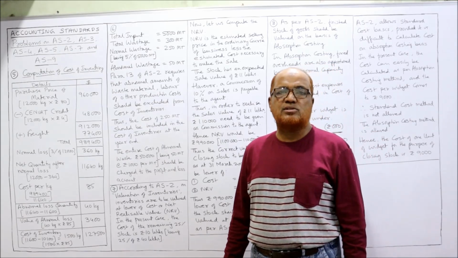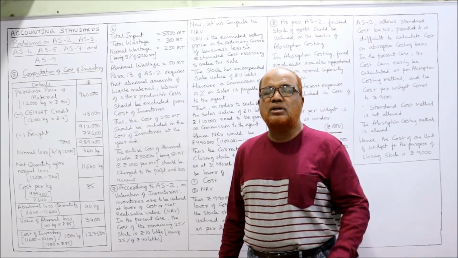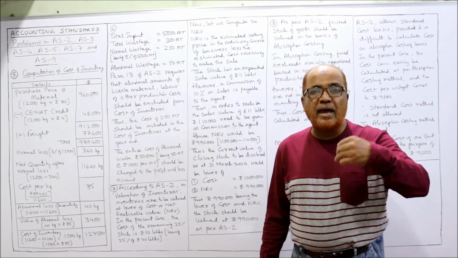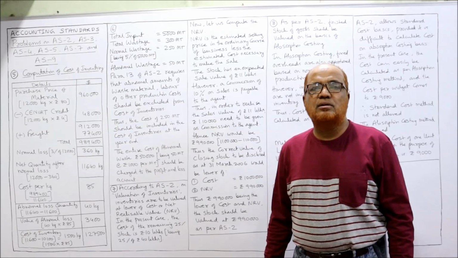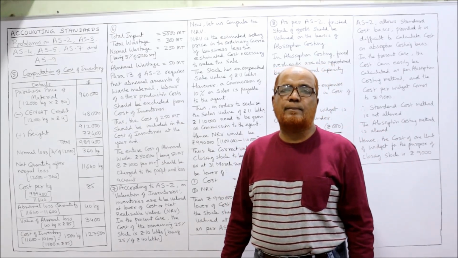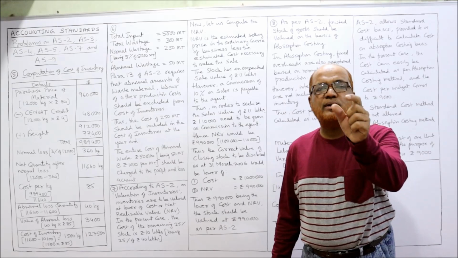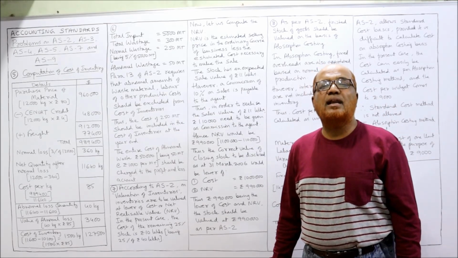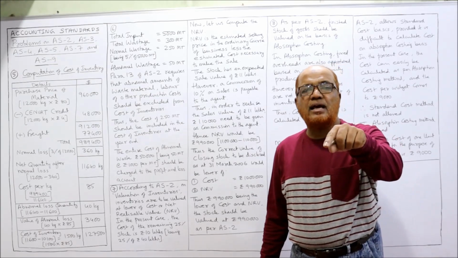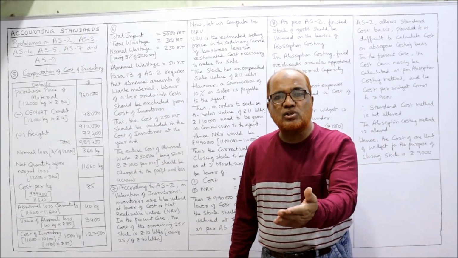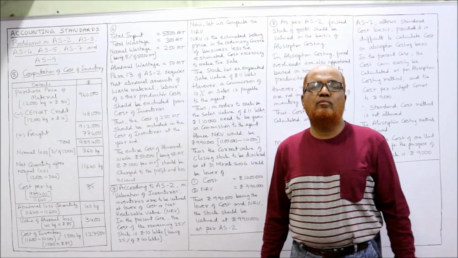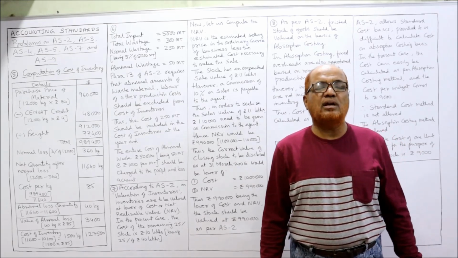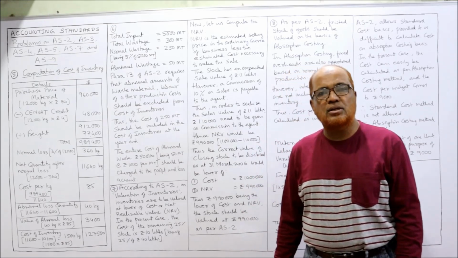These are the selling expenses. 11 lakh into 10% is 1,10,000. The company has to pay commission of 1,10,000 to get the sale of 11 lakh rupees. So net realizable value is 11 lakh minus 1,10,000, which gives 9,90,000. The net realizable value is 9,90,000, whereas cost is 10 lakh rupees. Whichever is lower, that should be taken as the value of closing inventory according to AS2.